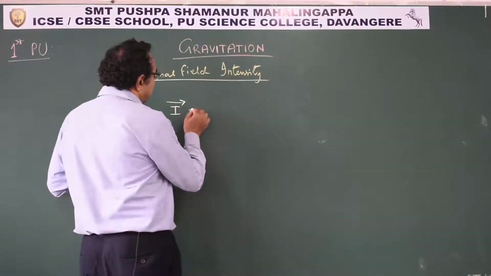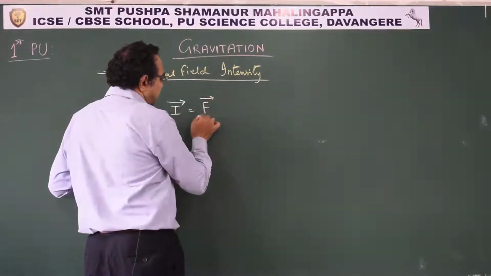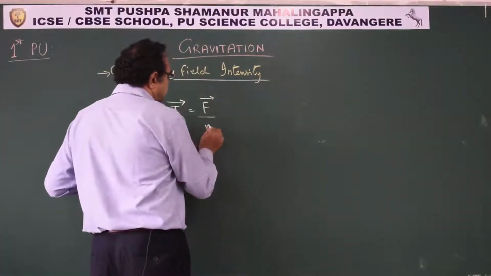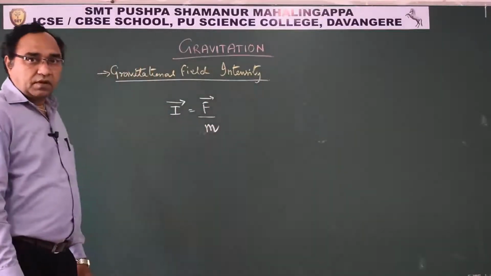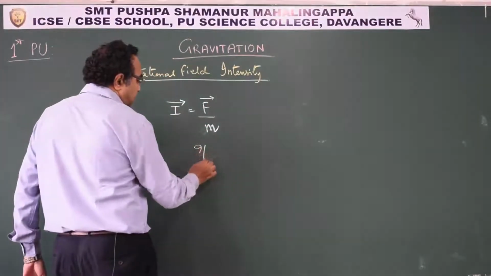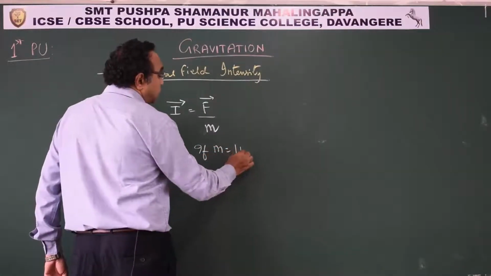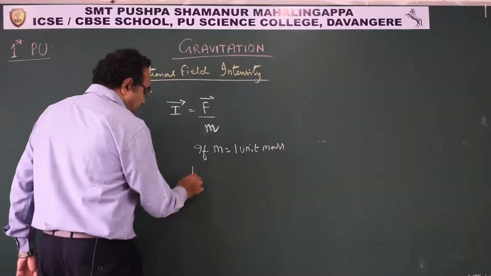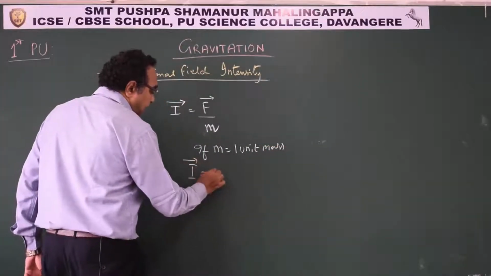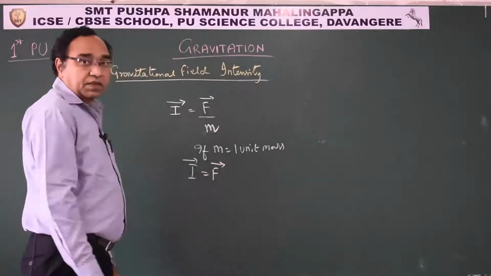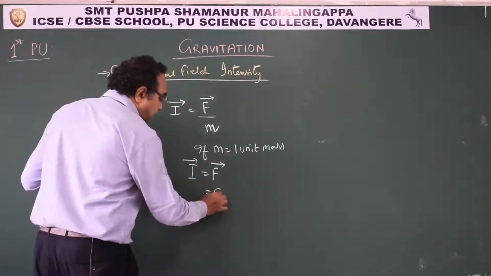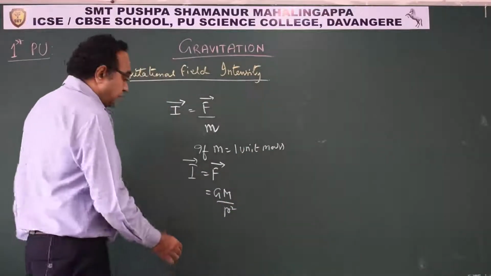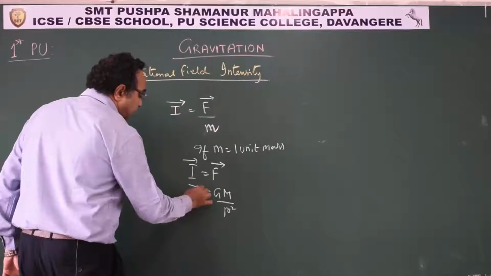Intensity I is equal to F by m. Now if m is equal to 1 unit mass, intensity is the same as F. And we write F as GM by r square. This is how we write the intensity equation.